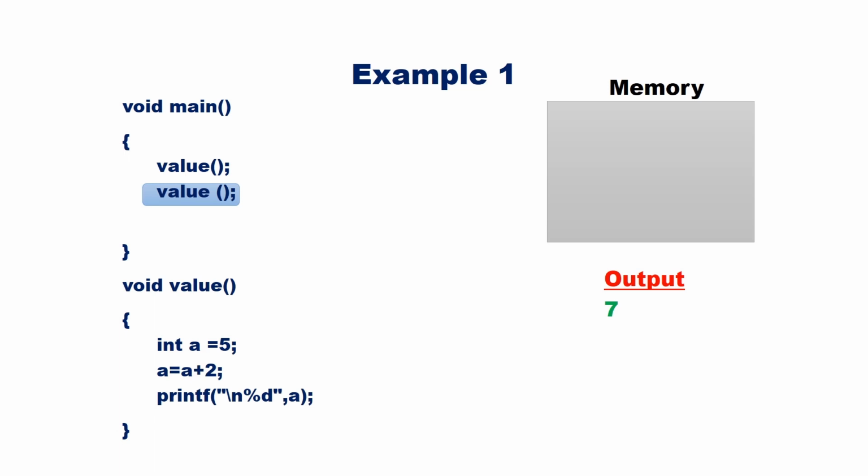Again, it is a call to function value. Control goes to value. Int A equal to 5. A new variable with name A has been created and value 5 is stored in it. A equal to A plus 2, A becomes 7. Print the value of A. 7 will be printed. Once the control leaves the function, the variable will be deallocated.